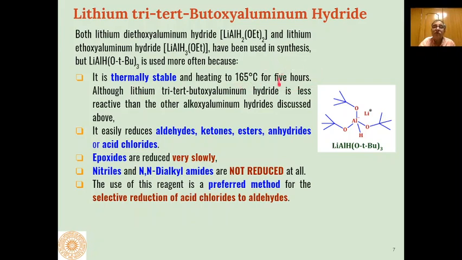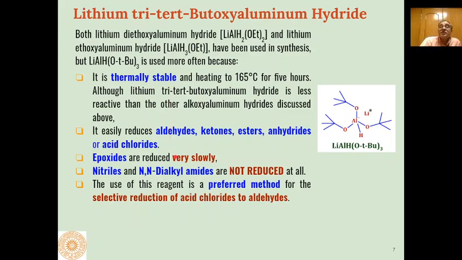It is stable for 5 hours. Although it is less reactive than other alkoxy aluminum hydrides like lithium diethoxy aluminum hydride or lithium ethoxy aluminum hydride, because of its thermal stability, this is more useful.